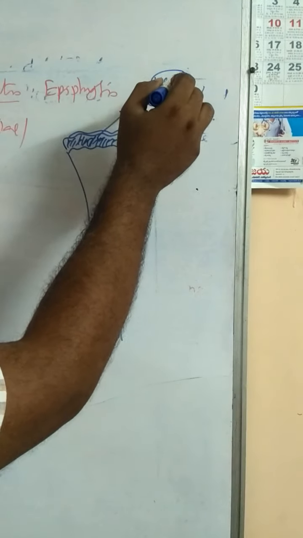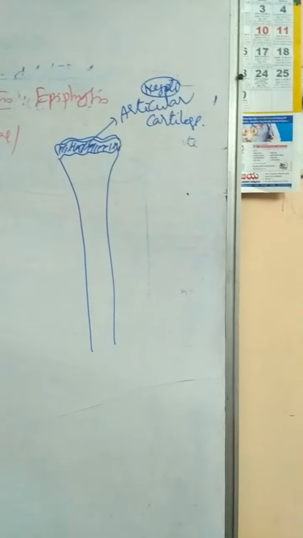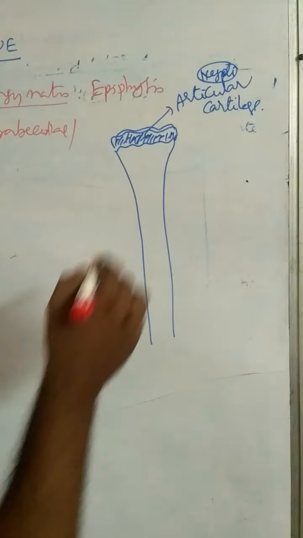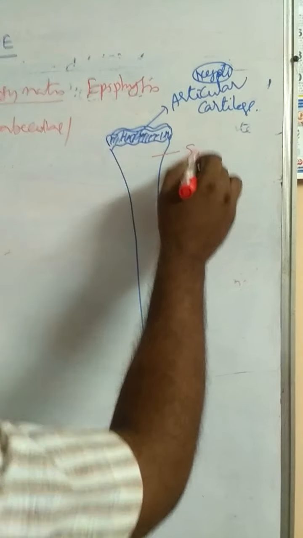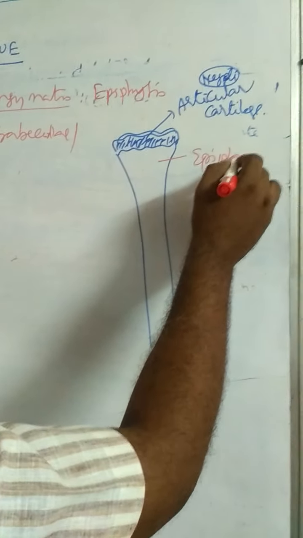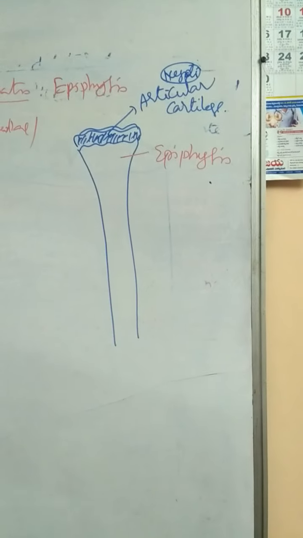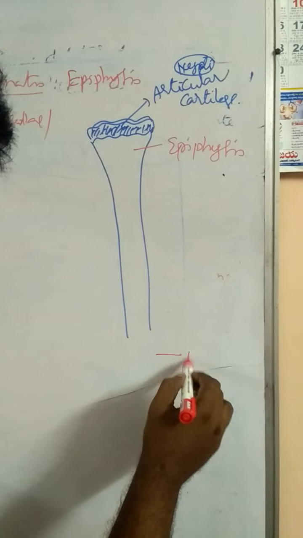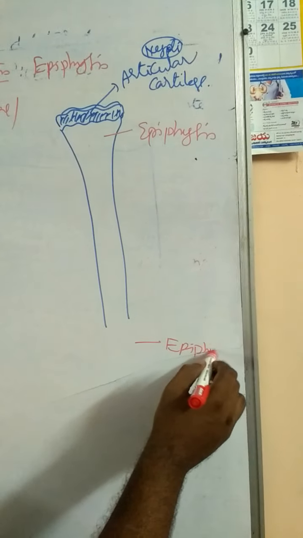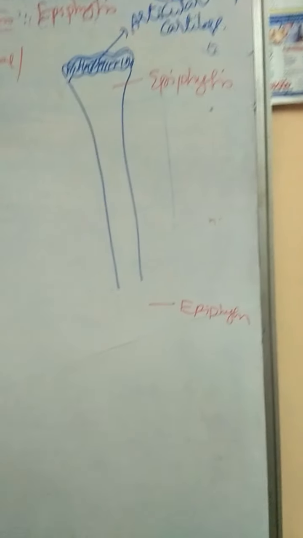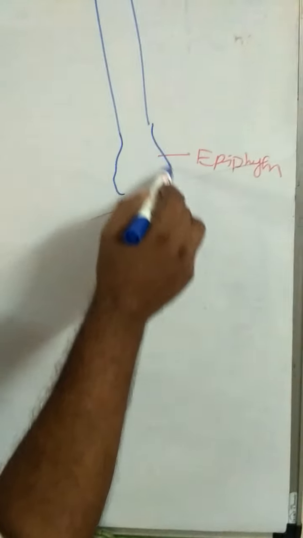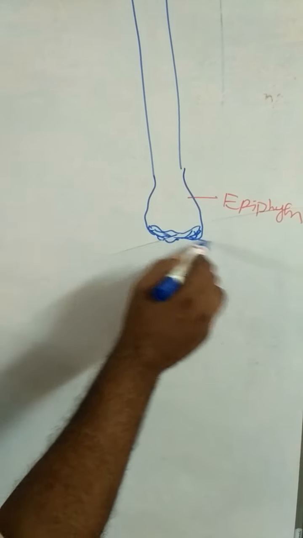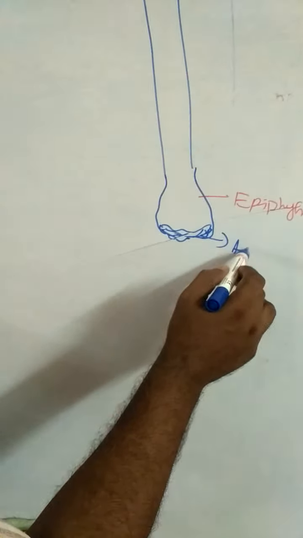Below the hyaline cartilage, soft bone. That is called epiphysis. What is epiphysis? Tip of the bone is called epiphysis. This one also is another epiphysis. This is also ending of the bone. Ending of the bone is called epiphysis. Epiphysis is covered by cartilage, articular cartilage.